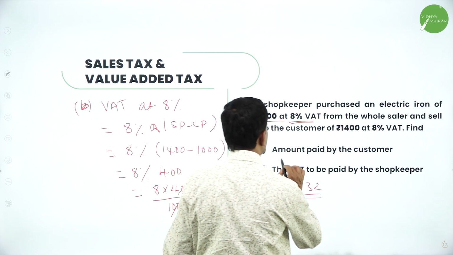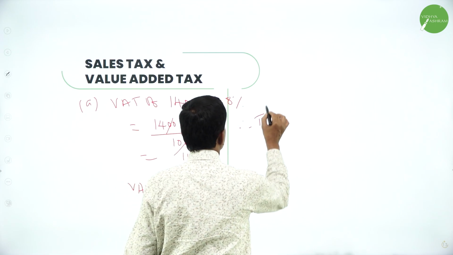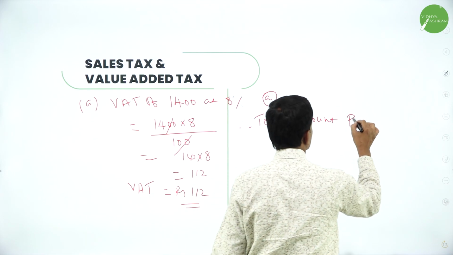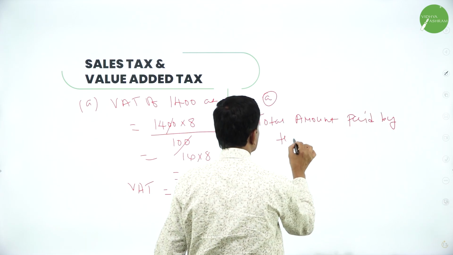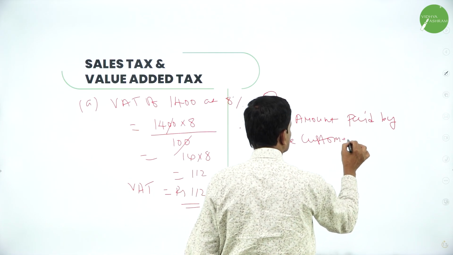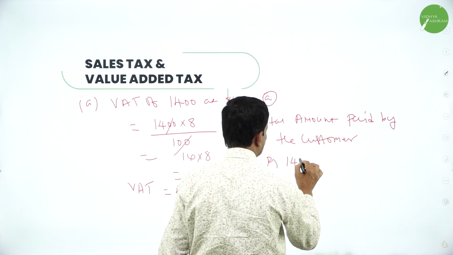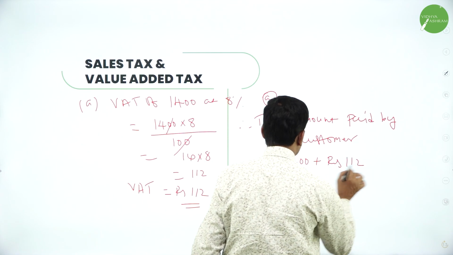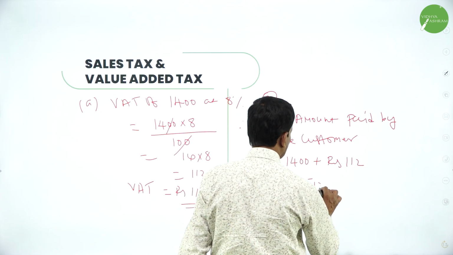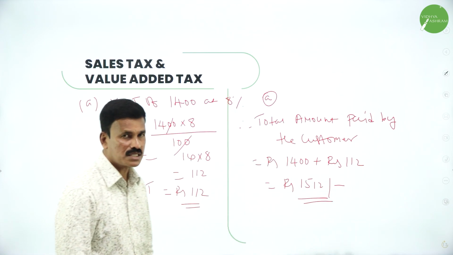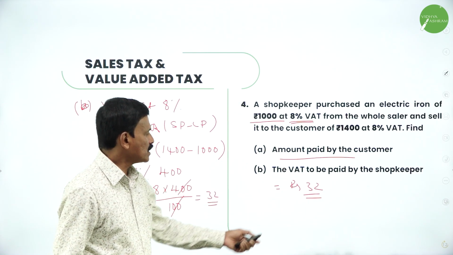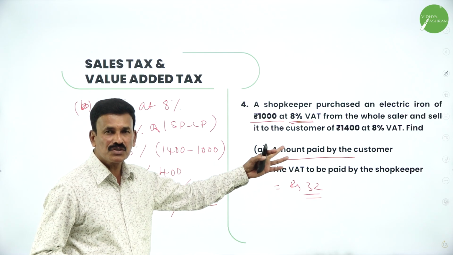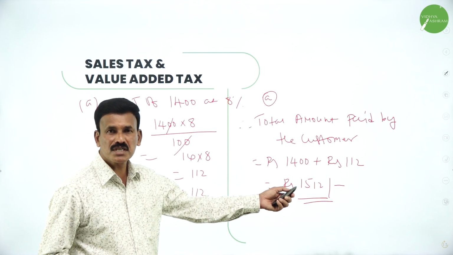So therefore, the total amount paid by the customer is rupees 1400 plus VAT of rupees 112. So what is this equal to? Rupees 1512. So this is the amount paid by the customer. Listen. The amount paid by the customer is 1400 plus 8% of 1400, that is nothing but 1512.